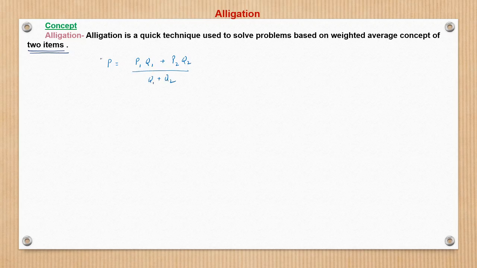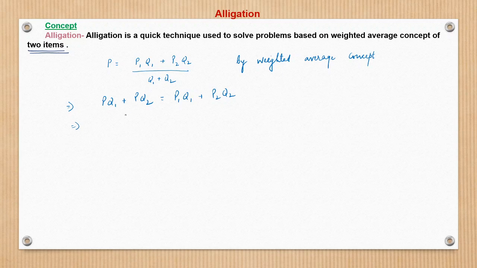This is what we had seen, by the weighted average concept. So if I write this as P times Q1 plus P times Q2, taking the denominator to the left hand side, it is equal to P1 Q1 plus P2 Q2.